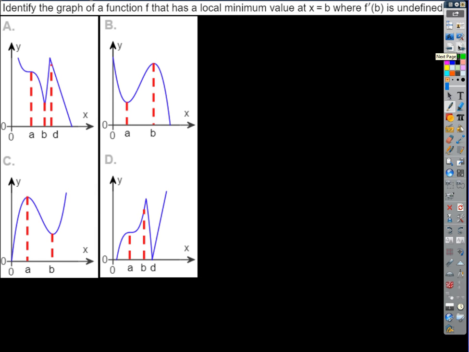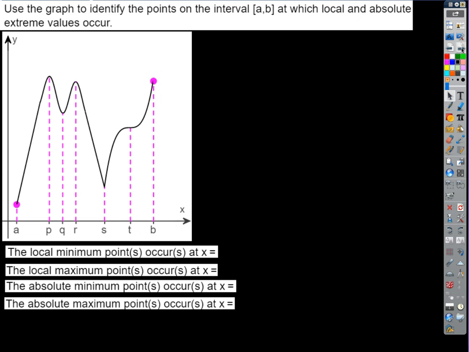Where are we going to have a local minimum at B where f prime of B is undefined? It's going to be A, isn't it? Because we've got a sharp corner. So it's A. You get the idea.